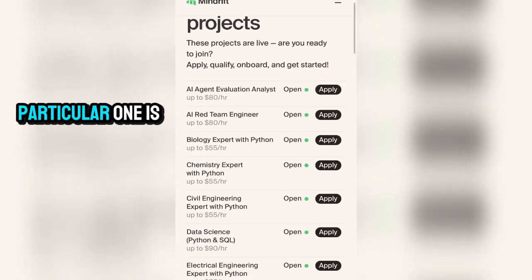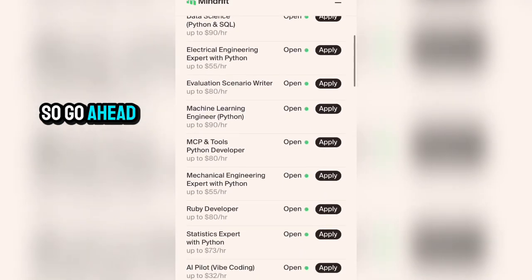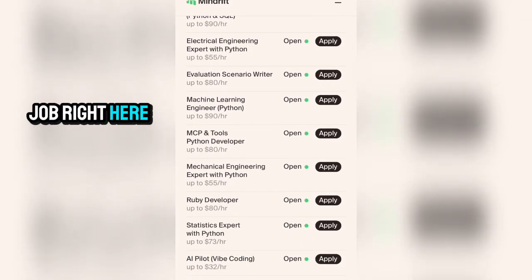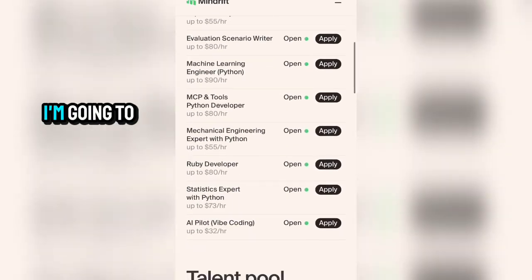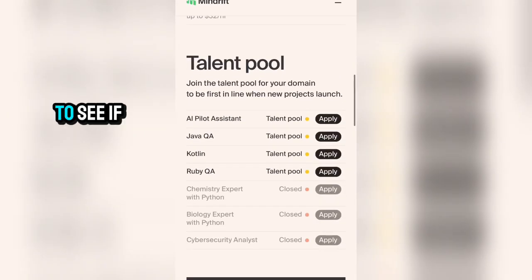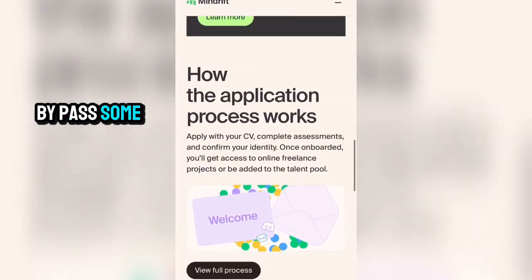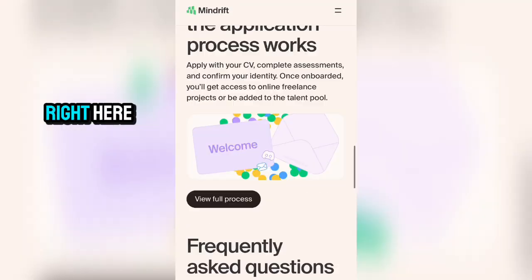Now you can see that this particular one is open to $80 per hour. So for most of these jobs, you can actually see the amount you are to get every hour. Under biology expert with Python, you can get around $55 per hour. So go ahead and apply for any of these jobs right here and you are hoping to get approved. Alright, so in my next video I'm going to be showing you where we can actually test our CV to see if it's going to bypass some of these AI jobs right here.